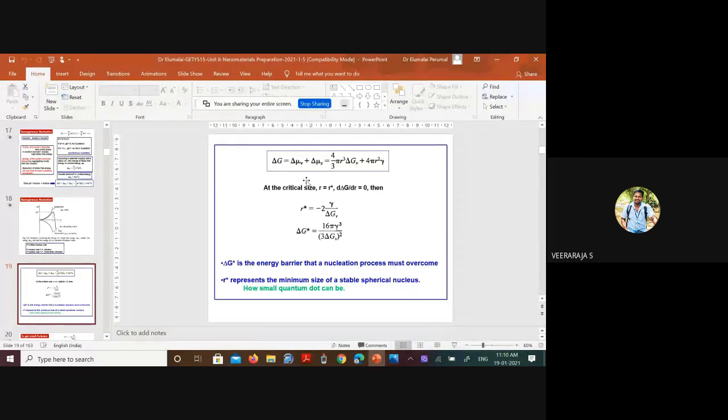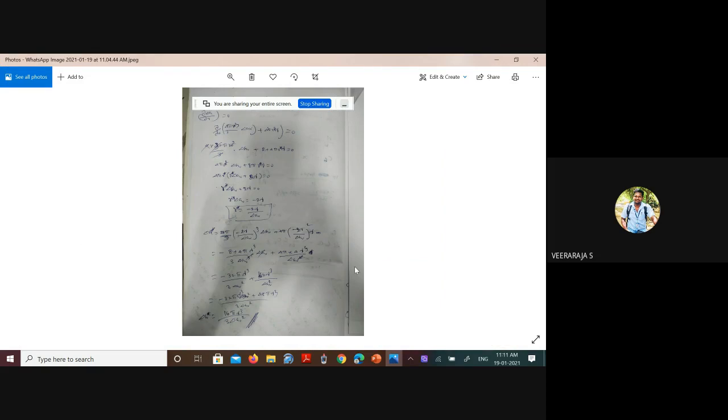So how do you get it? You have to differentiate this equation with respect to R and equate it to 0. Then replace R by R star and G by G star. Then you will get R star, and substituting R star in G, you get G star. I have already worked it out. Those who have not worked it out can have a look.